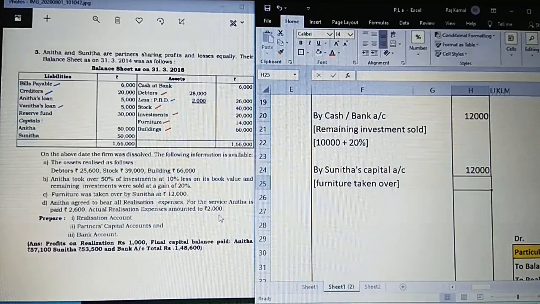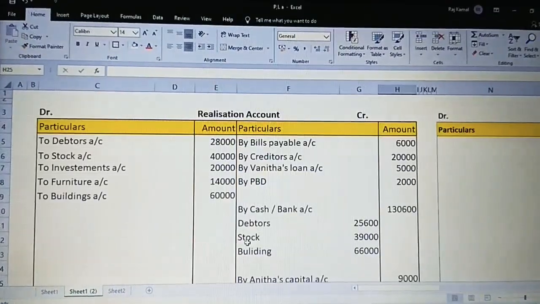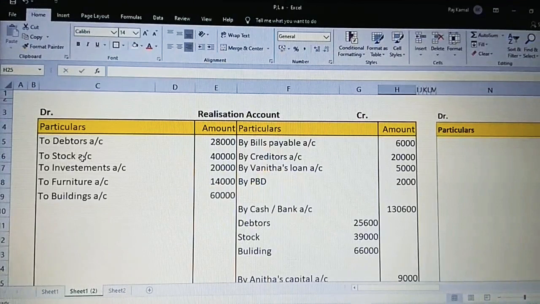Now just observe here. Have they given any instruction related to outsiders to be paid off? No instructions were given. So let us move to this last adjustment later. Now let us concentrate on the realization account. Observe. Could you all see on the debit side how many assets are being taken? 1, 2, 3, 4, 5.